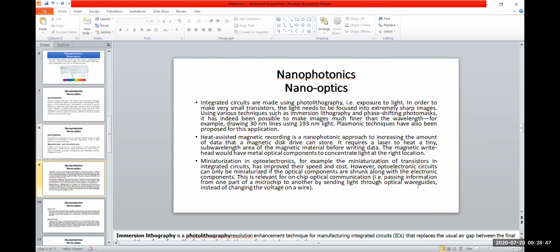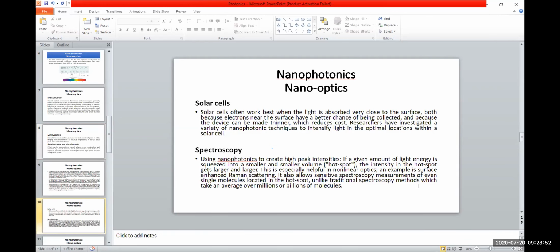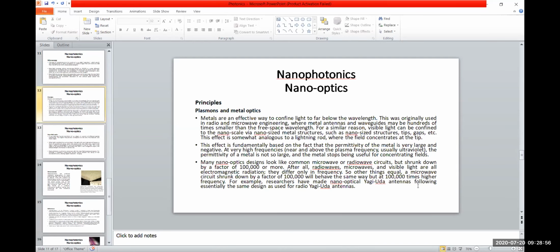So these are the important motivations of optoelectronics and microelectronics. You can go through this theory as well, how the light interaction occurs, and then their application in the solar cell, spectroscopy, microscopy, and the principles of plasmons and metal optics.